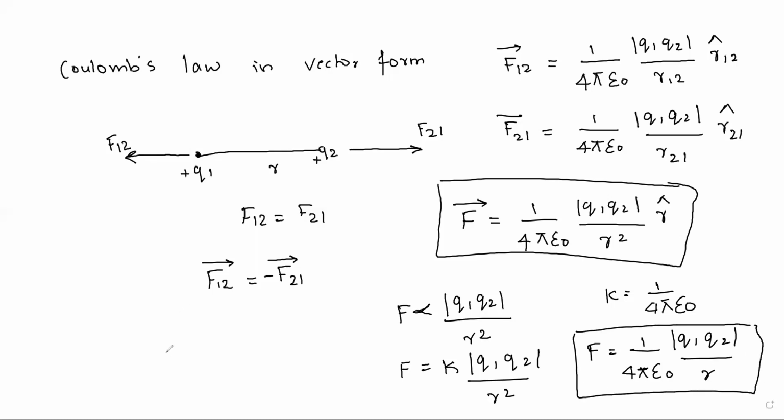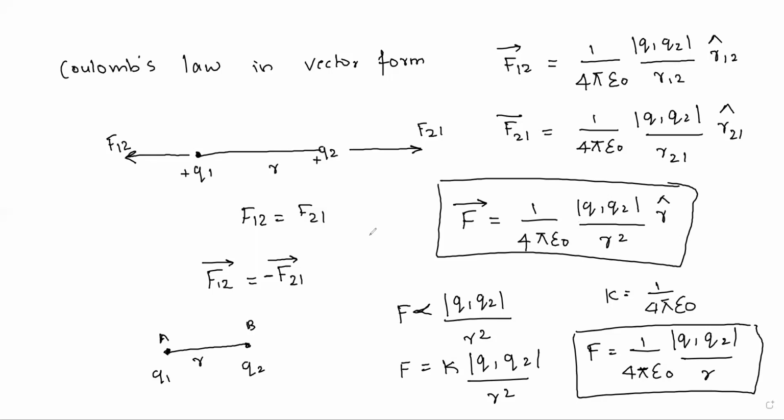You can write the statement and draw a very simple diagram: two point charges Q1 and Q2 separated by a distance r. You can even name them A and B. Draw this diagram, write the statement, write this expression, and then write the quantities. F is the electric force, R is the distance between two charges, and Q1 and Q2 are point charges. K is the proportionality constant, and epsilon naught is the permittivity constant for the air medium.